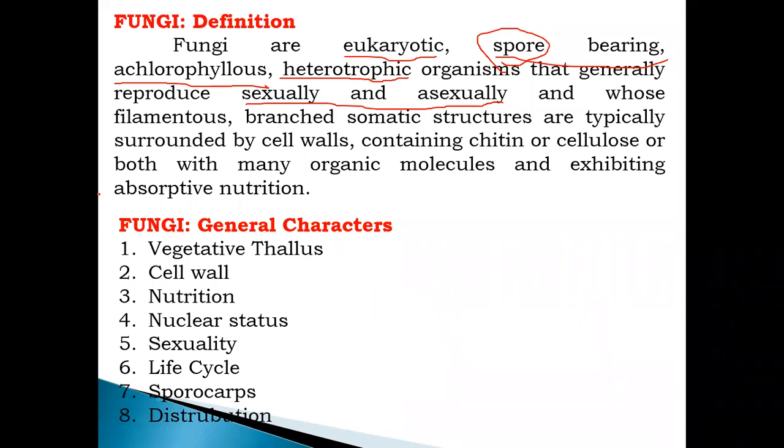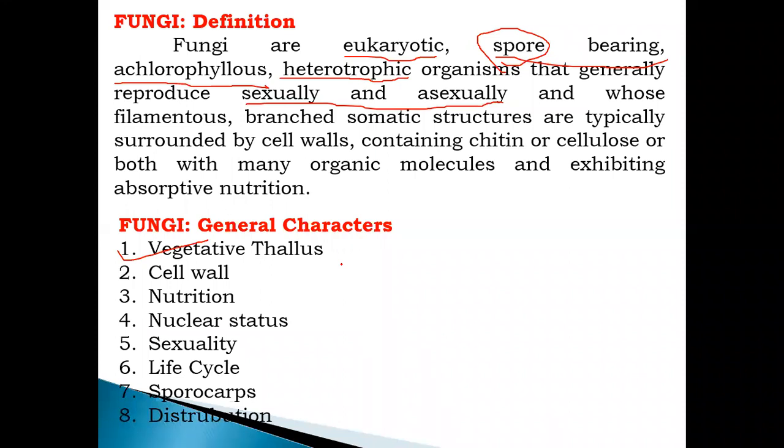Next is the general characteristics of the fungus. The first characteristic is the vegetative thallus. What do we mean by vegetative thallus? The body of the fungus is called the thallus. This is a most important definition. In this thallus, various definitions are there. Hypha means the single thread-like structure of the fungus. A group of such hyphae is called mycelium.